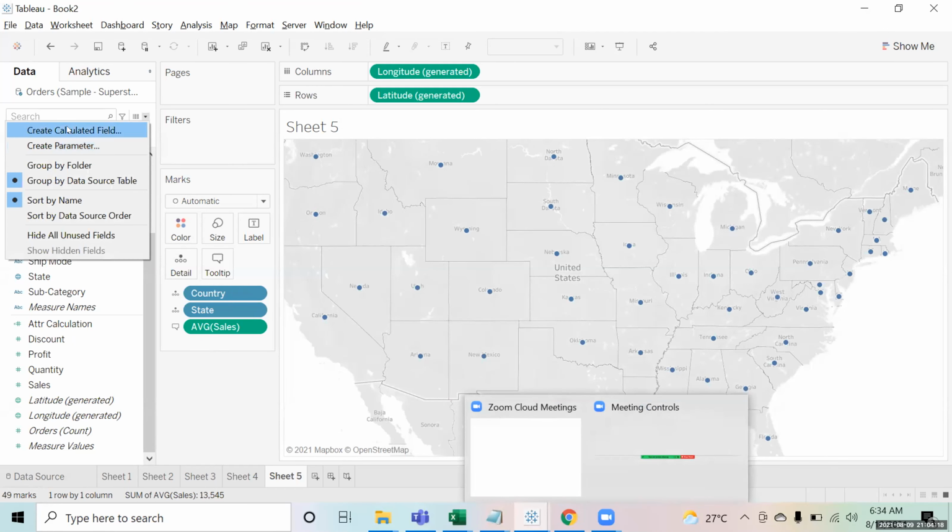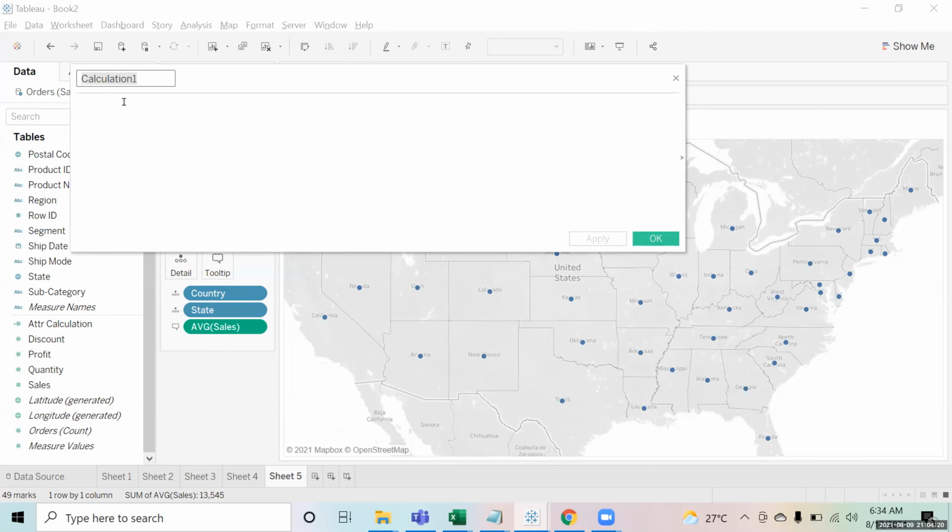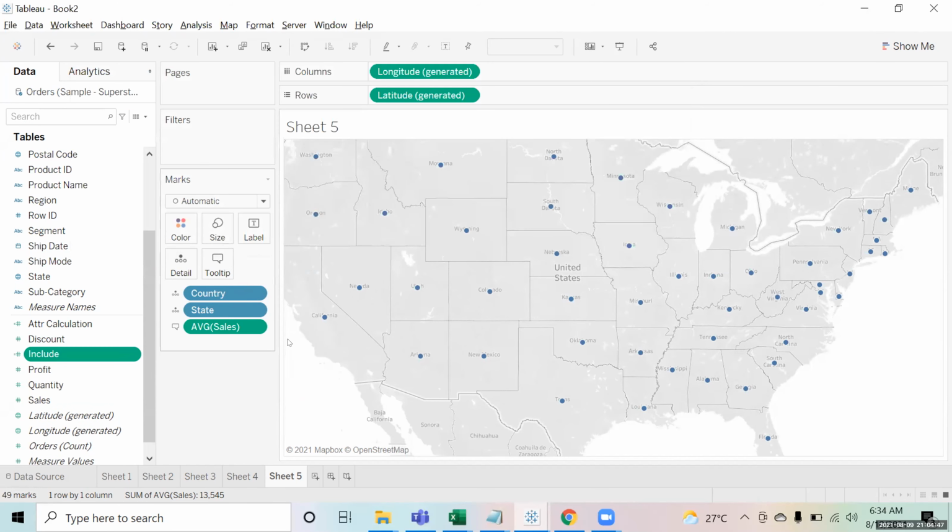I will say create calculated field. I'll call it include city. For doing the calculation, I want to include the city, and I will be doing the sum of sales. So I want to include city in that, right? So this is how you write that include: you write include city sum of sales, and you close the parenthesis, apply, and okay. Now your include is created.